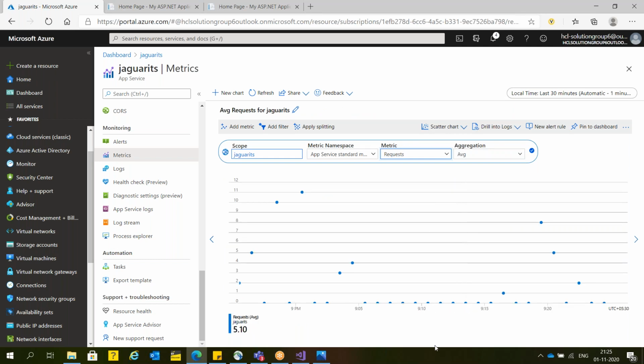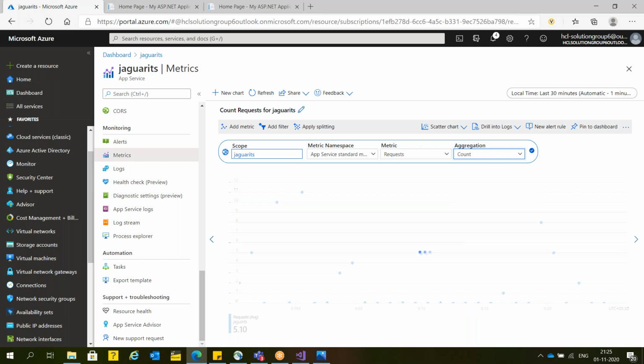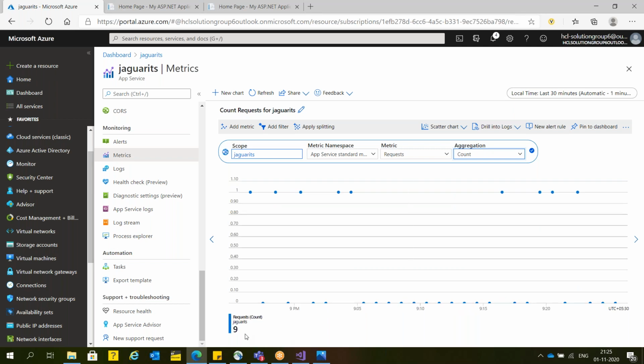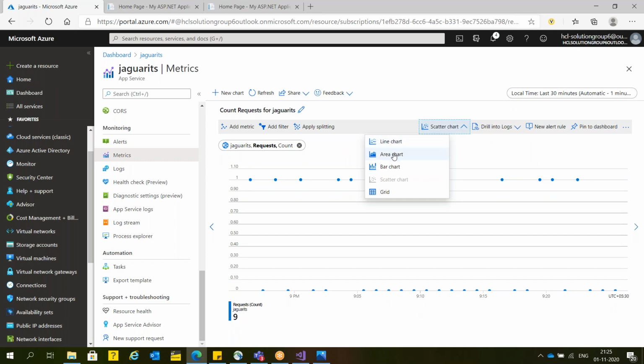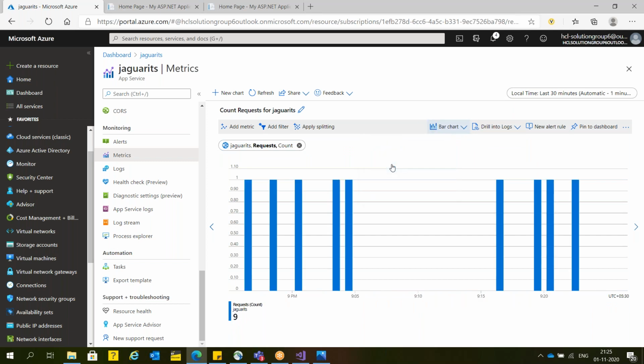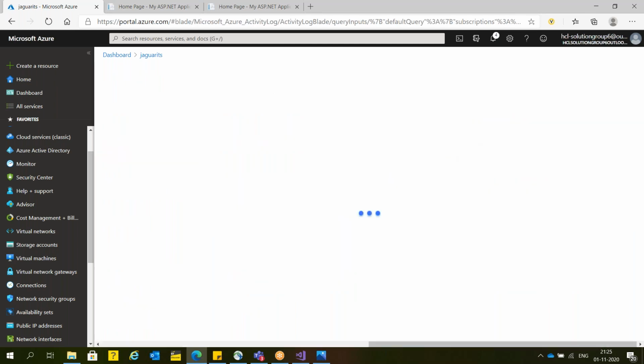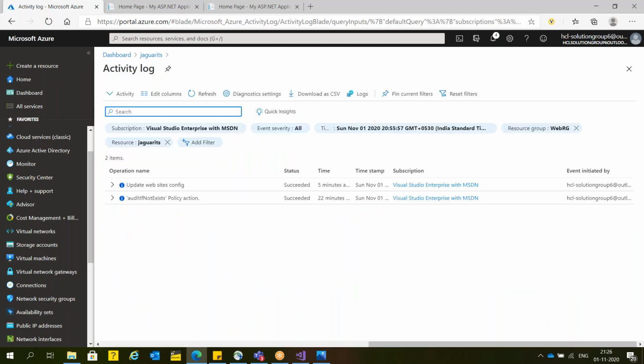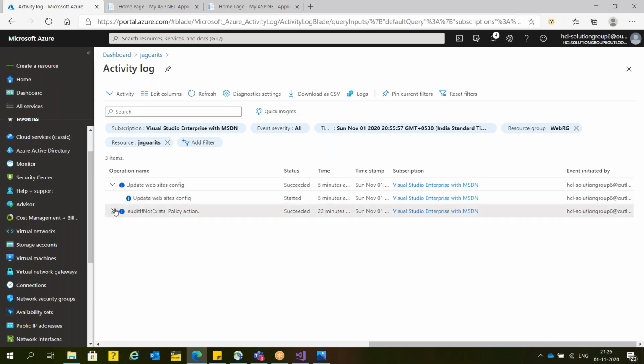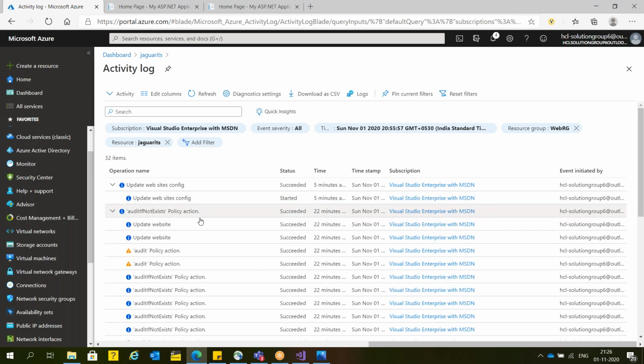That is the average, but if you want to count how many times people requested, it is 9 times. Clear? Now, in case you want to see the same in a bar chart, this is the time frame when people requested it. So far, these are the actions performed on top of this website.